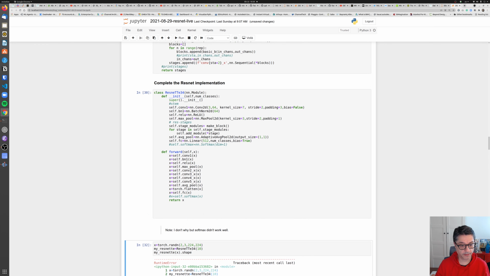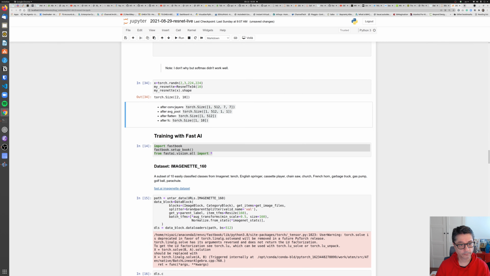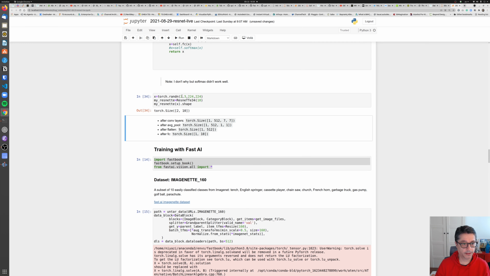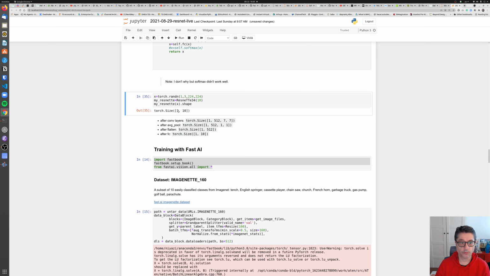But if you put a 1 here, then your result will be 2 by 10, that means I have 2 images, and for each of the images I have 10 numbers, which is the right way. Let's change it to 1 again. Okay, 1 by 10, 1 image and 10 results.